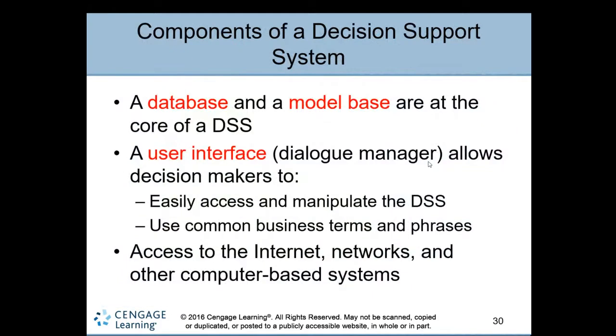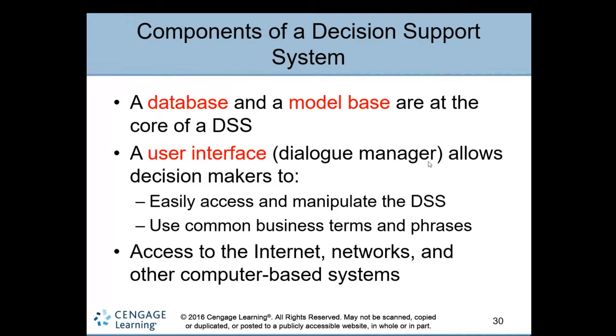So let's see the final topic: components of decision support. I can say the model of decision support systems, how they look and how they interact with the decision maker. It has two major core components, the database and the model base. They are the main two components which provide different kinds of data and analysis, which help decision makers make decisions and provide information.